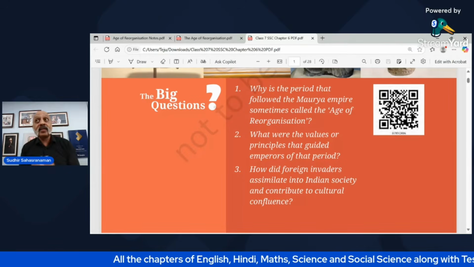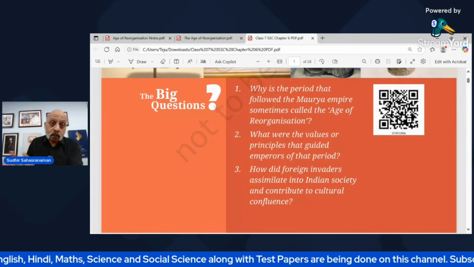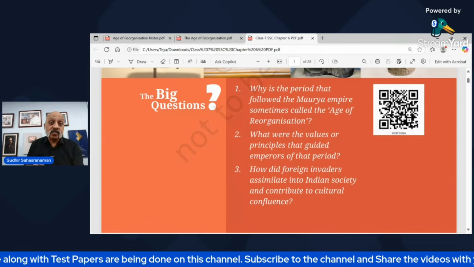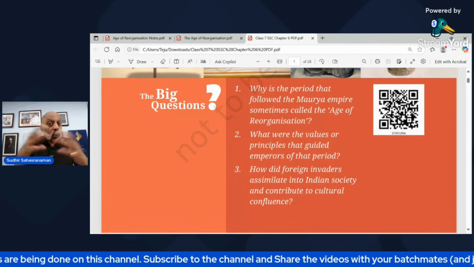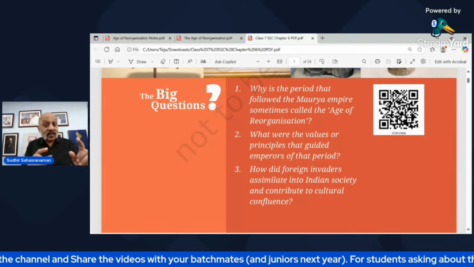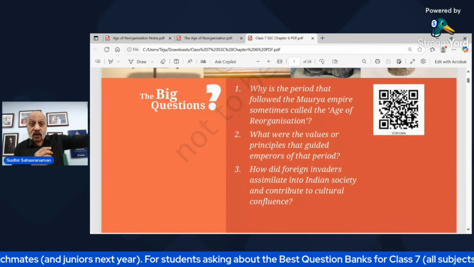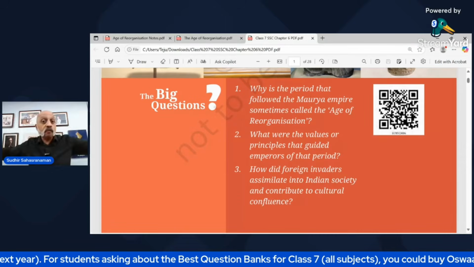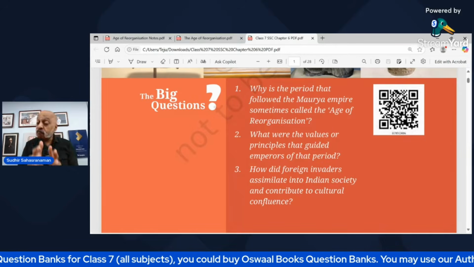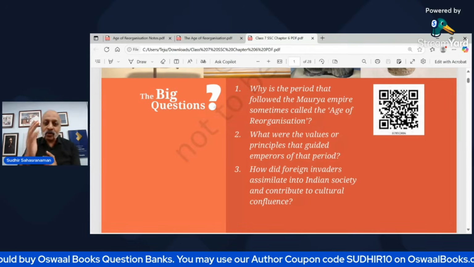Another interesting aspect is that in chapter 5, we did not study what was happening in the southern part of India: the Chola dynasty, the Chera dynasty, the Pandya dynasty, even the Pallavas. Remember the map, the Maurya dynasty did not include the southern part of India. It extended till Kandahar in Afghanistan, across the whole of India, but not the southern part. What was happening there? Very interesting things were happening there. That's what we are going to study in this chapter. Okay, so let's get started.